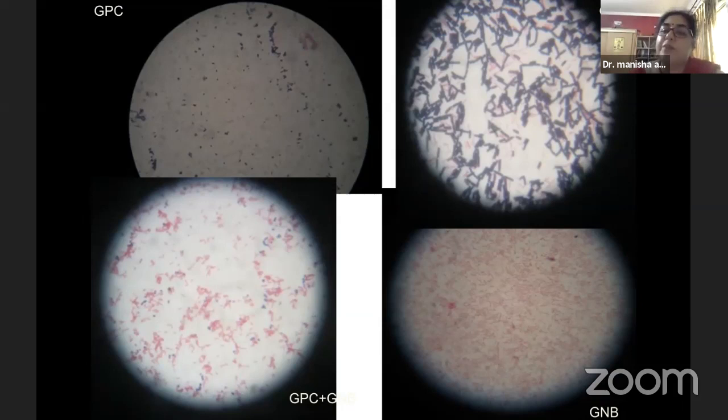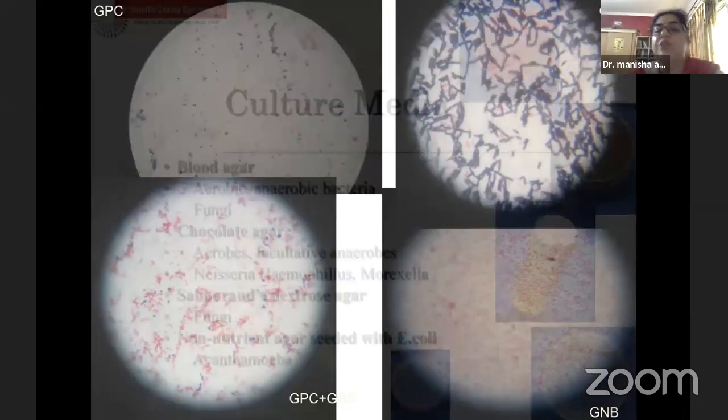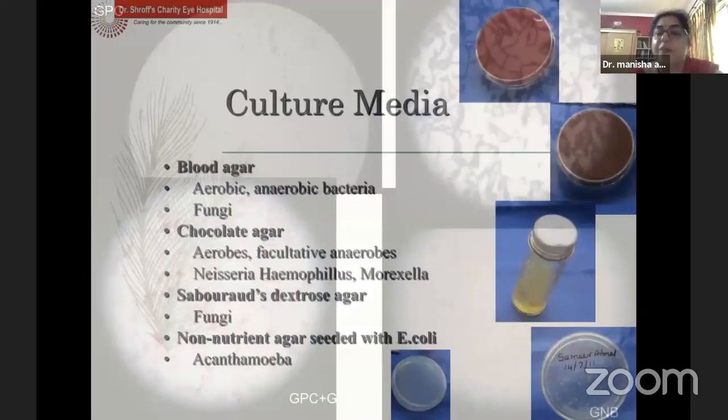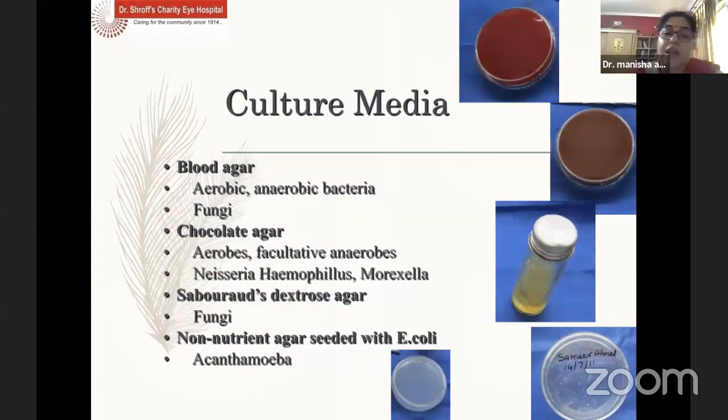Next step is always to go in for culture media, which help us in identifying which organism or which bacteria we are dealing with. We have to inoculate in blood and chocolate agar, and to rule out fungus on Sabouraud's, and if we are suspecting Acanthamoeba, we must use non-nutrient agar seeded with E. coli.